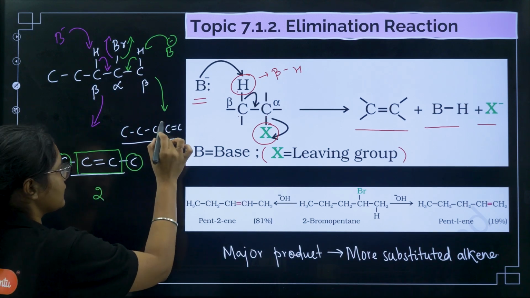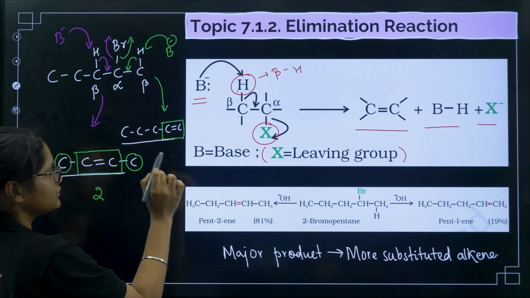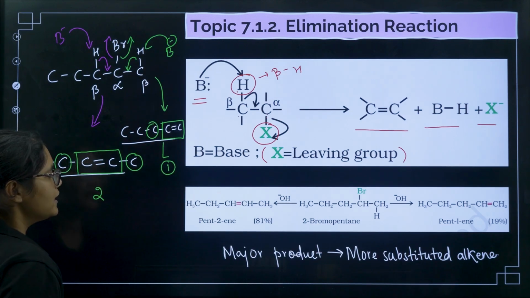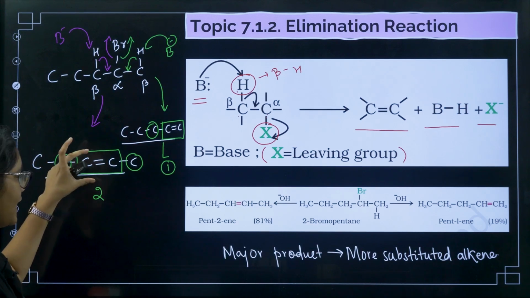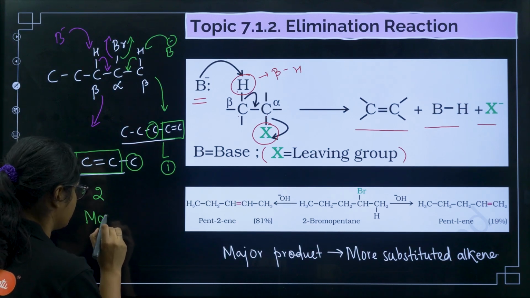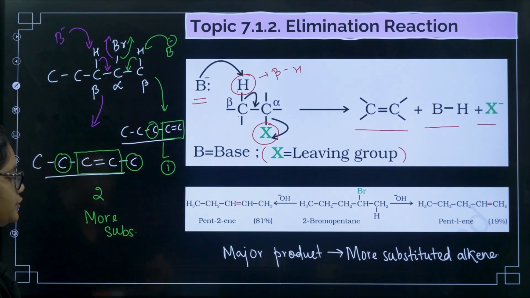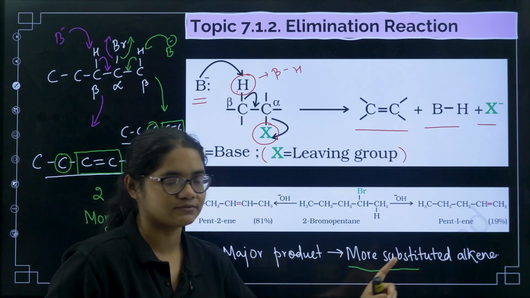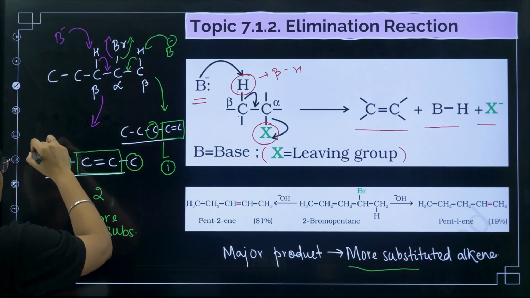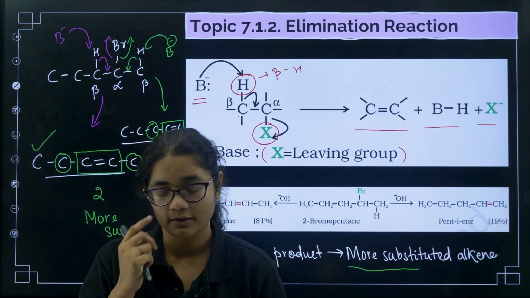Now if you see here, I'll make a box here. This side there is no carbon, and only directly attached carbons you need to count. So here I can say that there is 1 carbon, right? So if the number of carbons attached to the double bond is more, then we call this one more substituted. Okay, this one is more substituted, this is less substituted. And which is the major product? The more substituted alkene. So in this case, which one will be the major product? This one will be the major product, right? This alkene formed will be the major product.